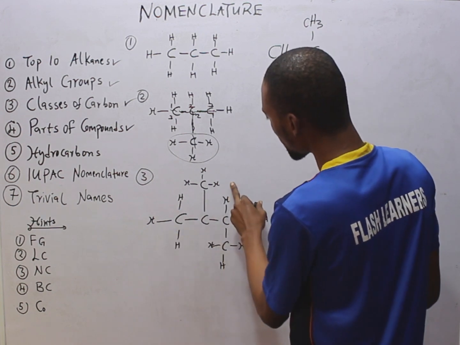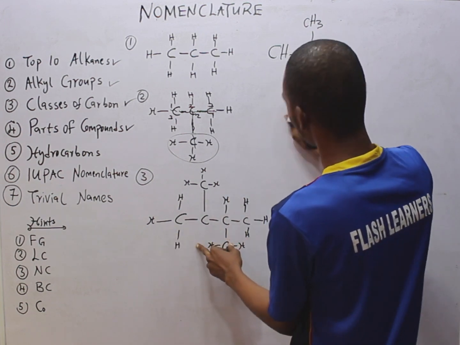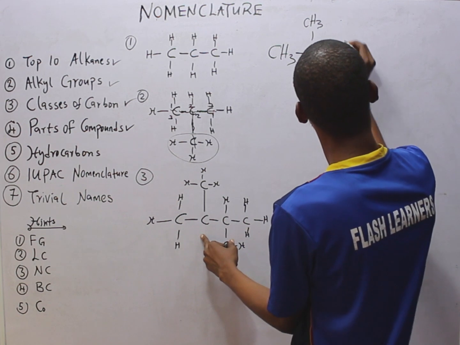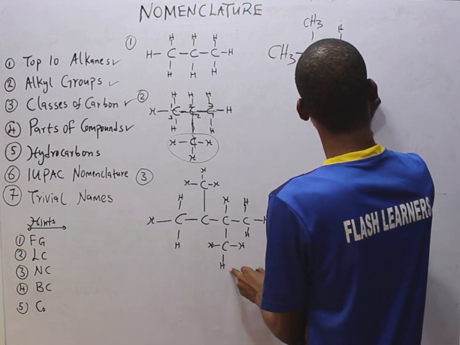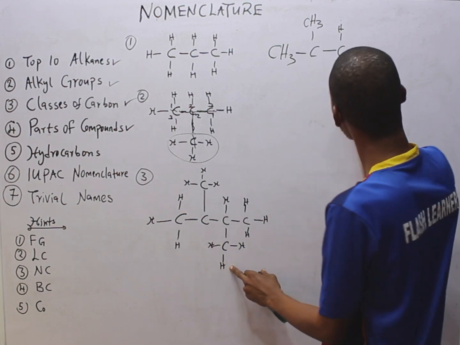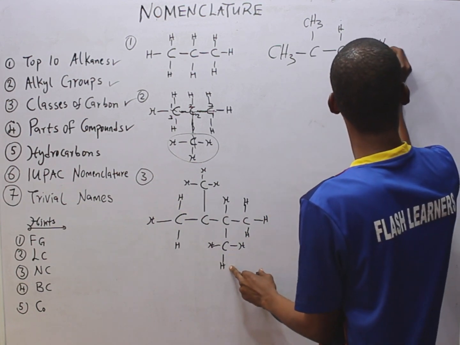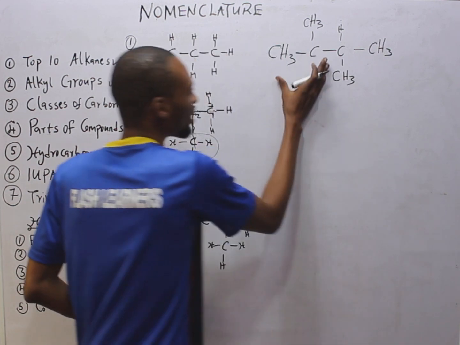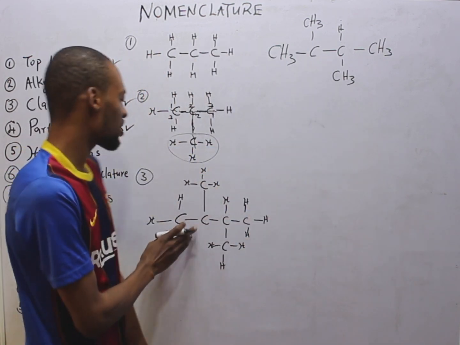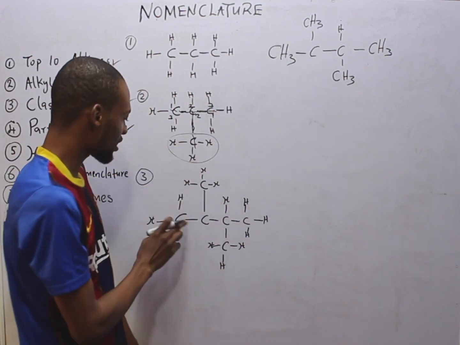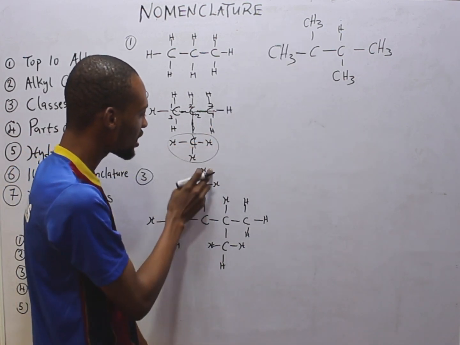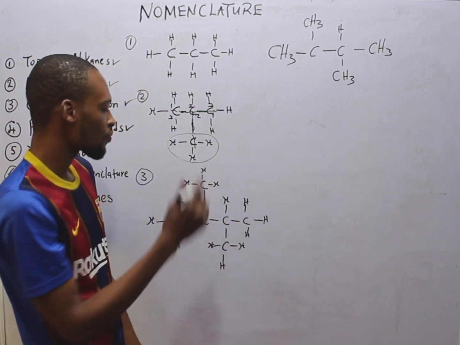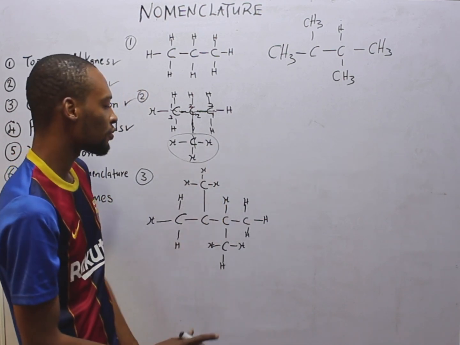So 1 carbon, 3 hydrogen. Okay, this way. Hydrogen. So CH3. 1 carbon, 3 hydrogen. Then here CH3. So in case you are given in this form, you can bring it out in this form. CH3, C, H, C, CH3, C, H, like that. So this is a hydrocarbon.